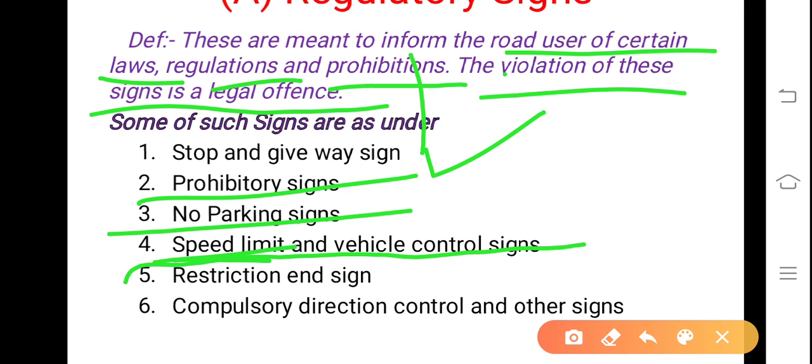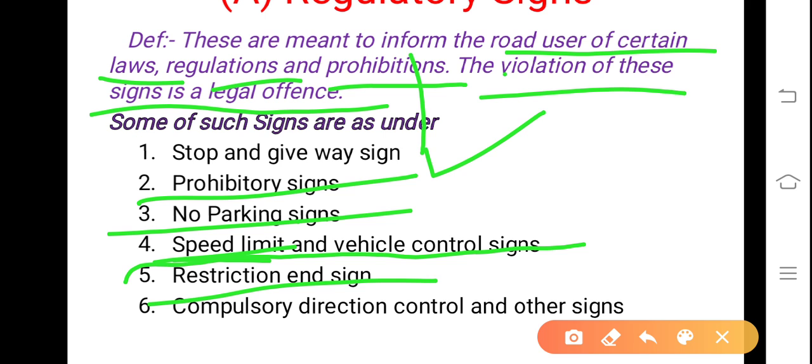Even in our college, you can see speed is 20 km per hour, but still students or even faculty or any other road user may violate that. That is different entirely, but speed limit boards are invariably installed so as to provide good regulation of traffic to ensure safety ultimately. Then restriction end sign means this particular road is coming to an end.